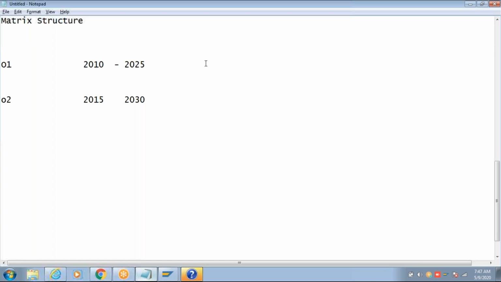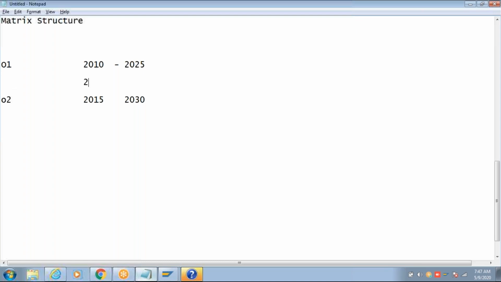So that's correct. 2010 to 2030, I guess that is also right. If you say 2010 to 2030, in 2010, do we have an O2? No. So you cannot relate, right? Both objects have to have existed to relate.